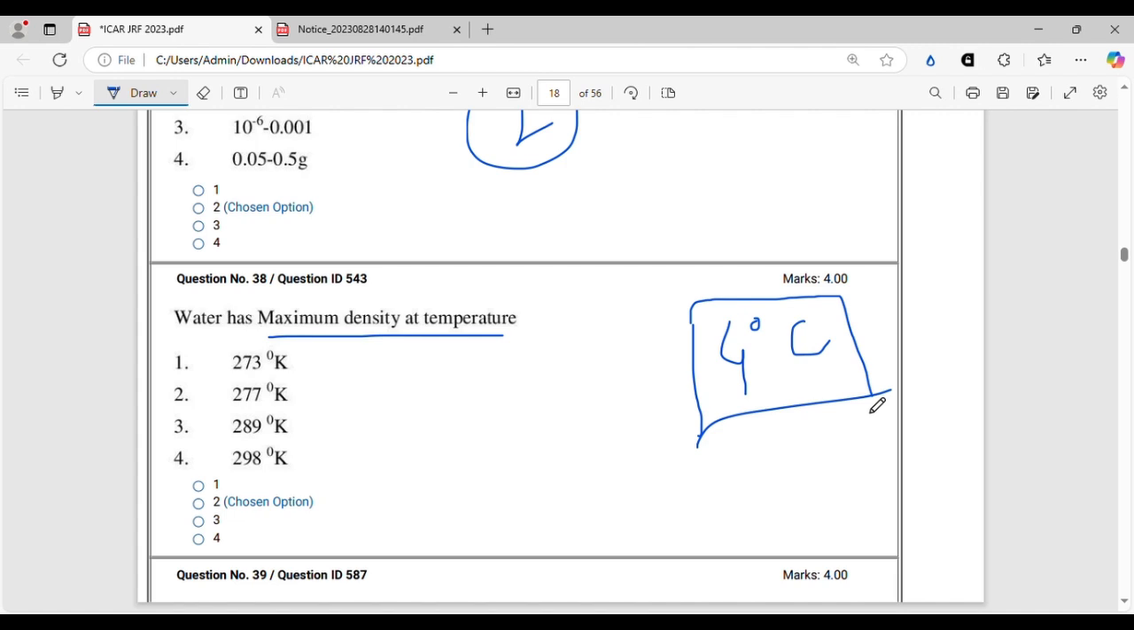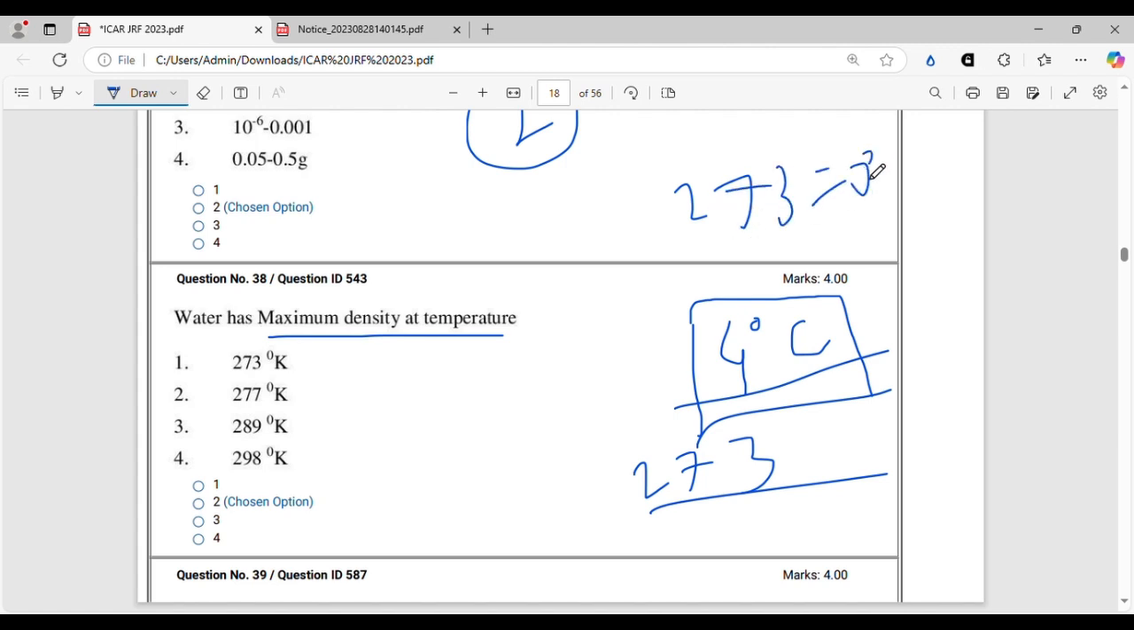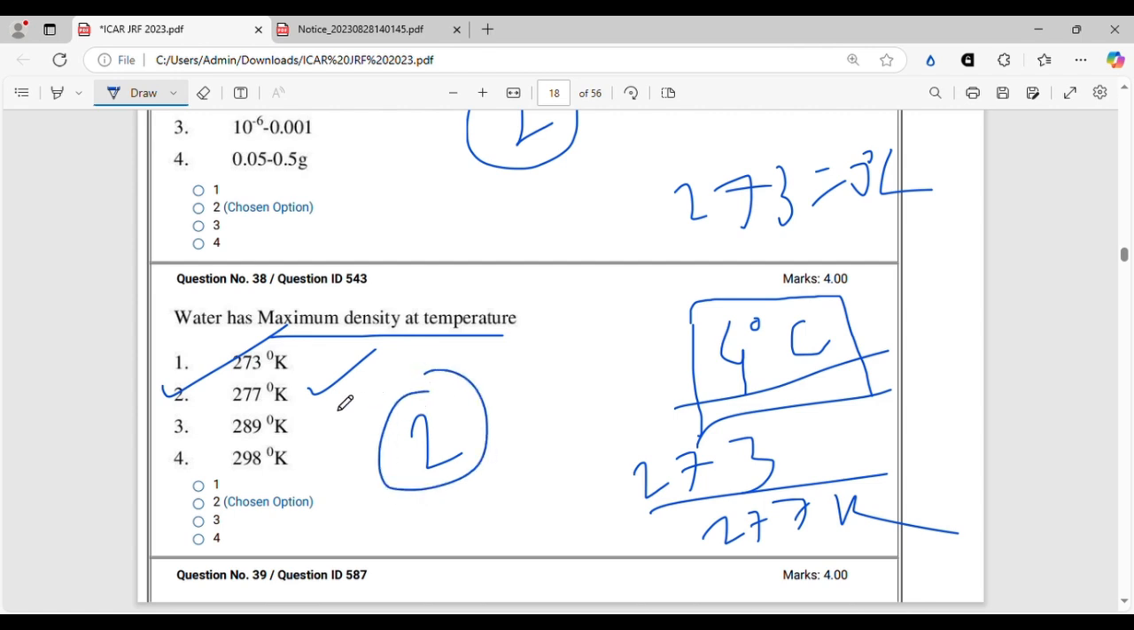That is why the density gets very high. But at 4 degrees Celsius, the density is highest. For Kelvin, we have to add 273 with it, because 273 Kelvin is equal to 0 degree Celsius. So 273 plus 4 will be 277 Kelvin, right? So option 2 will be the correct option.